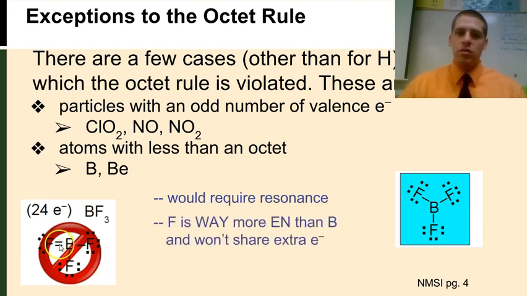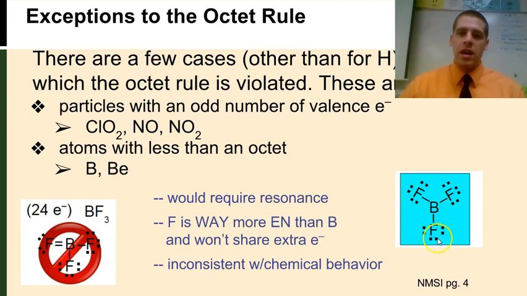Fluorine isn't going to share more than 1 pair of electrons. For one thing, fluorine already has 7 electrons, and so it's not going to share 2 of its own to help boron out. And this just isn't consistent with the chemical behavior. This isn't consistent with data on the properties of boron trifluoride. We know from its properties that it has to look more like this than like that.